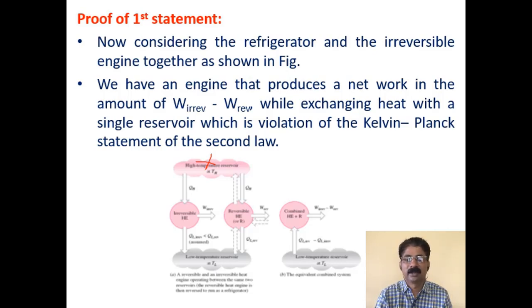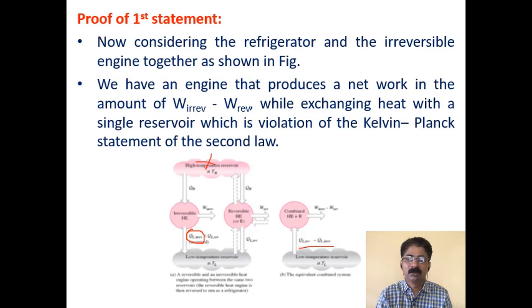Can you see the second diagram here? The heat engine and the refrigerator are combined, that is the irreversible heat engine and this refrigerator are combined. Now here you see this quantity is less than what it was rejecting earlier. Now it is absorbing from here. So this is the quantity of heat that is absorbed from the low temperature reservoir, and here it gives out W irreversible minus W reversible.